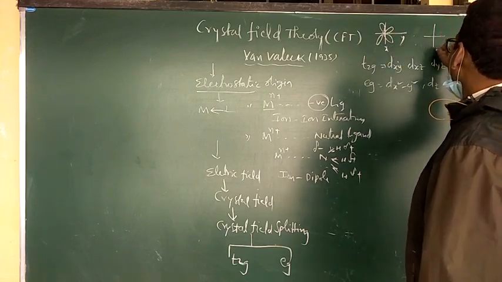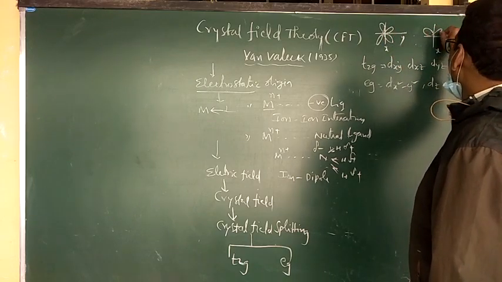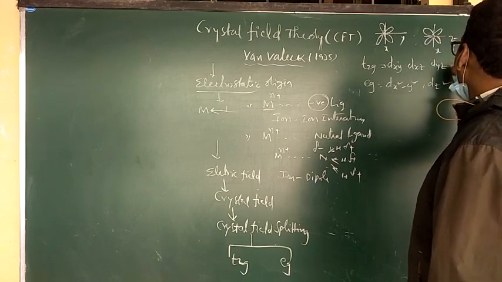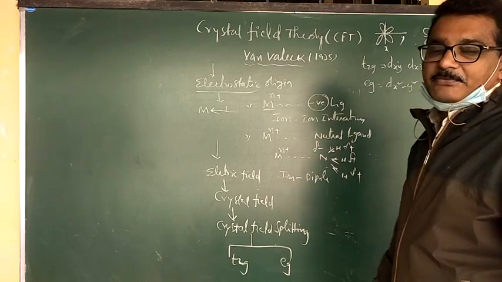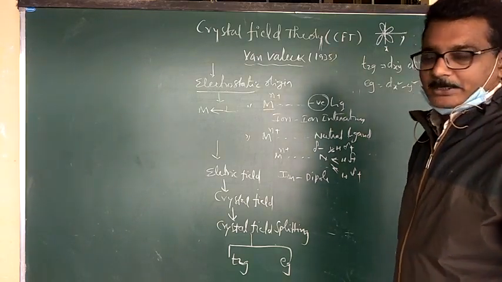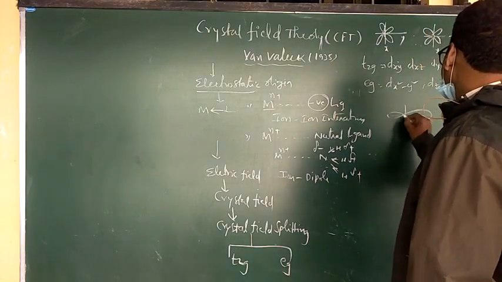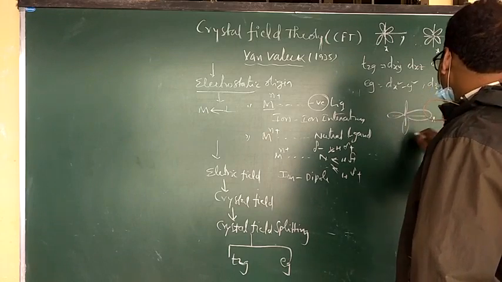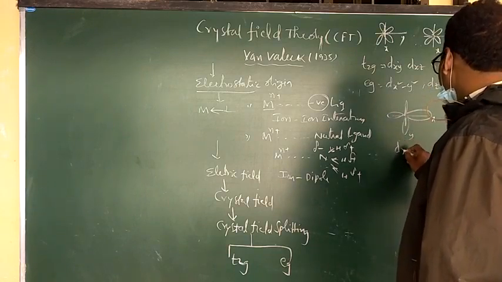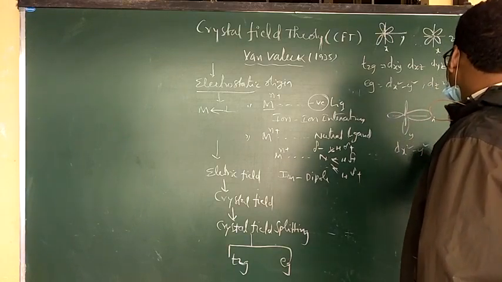Next, d xz is also between the axes, and d yz also has its lobes between the axes. Whereas in eg, the orbitals lie on the axes, as with d x square minus y square along the x and y axes.